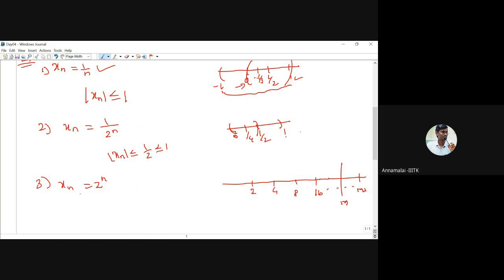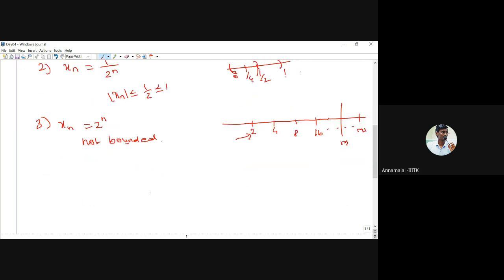So this sequence is not a bounded sequence. It is bounded below by the number 2, but not bounded above. When we say a set is bounded, it must be both bounded above and bounded below. But this sequence is bounded below by 2 but not bounded above. Therefore, generally we say it is not a bounded sequence, because it is an increasing sequence and we cannot find an upper bound.